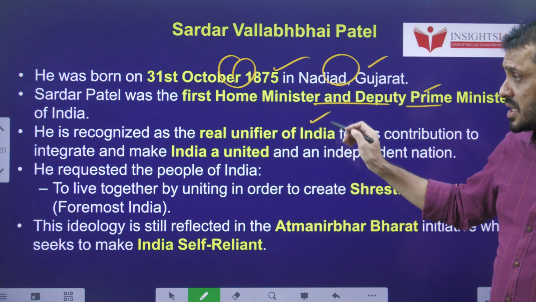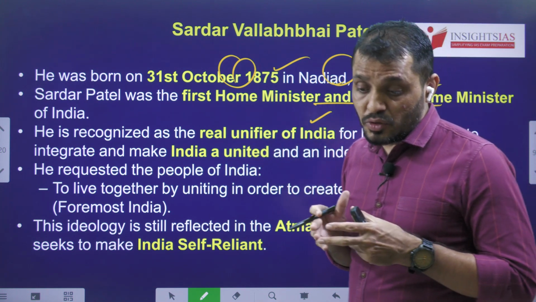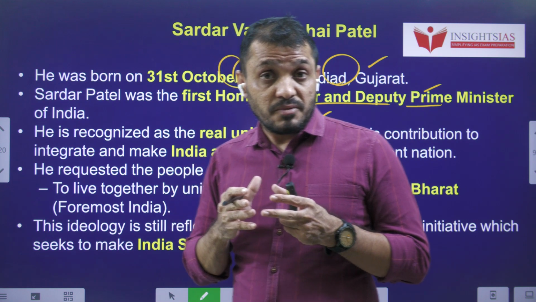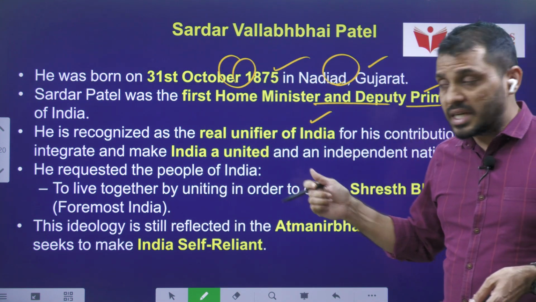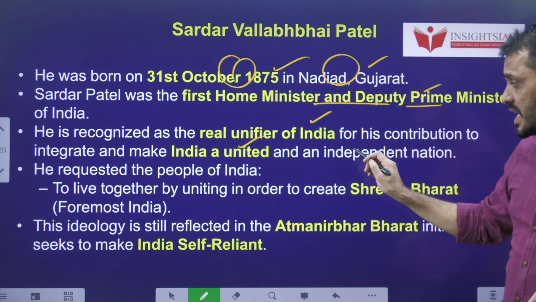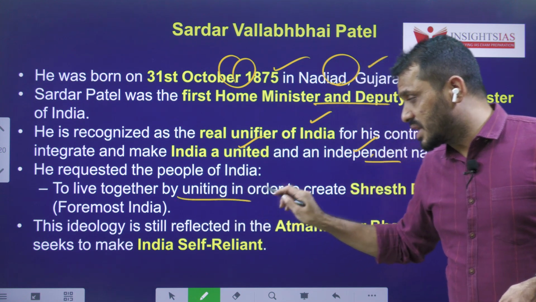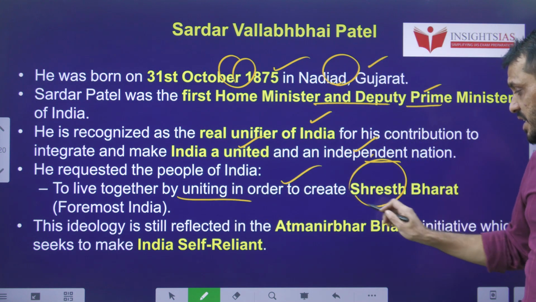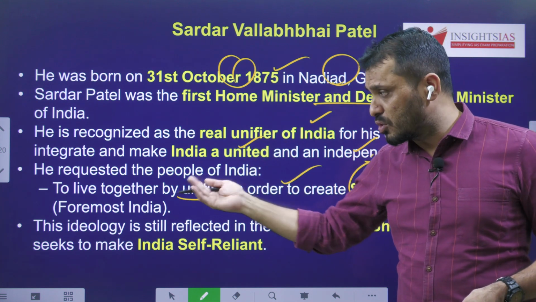He reorganized and unified India. For this effort, he was recognized as the real unifier of India, and he made India a united and independent nation. He requested the people to live together, united, in order to create Shresth Bharat, that means India ahead of all the nations, foremost Bharat.